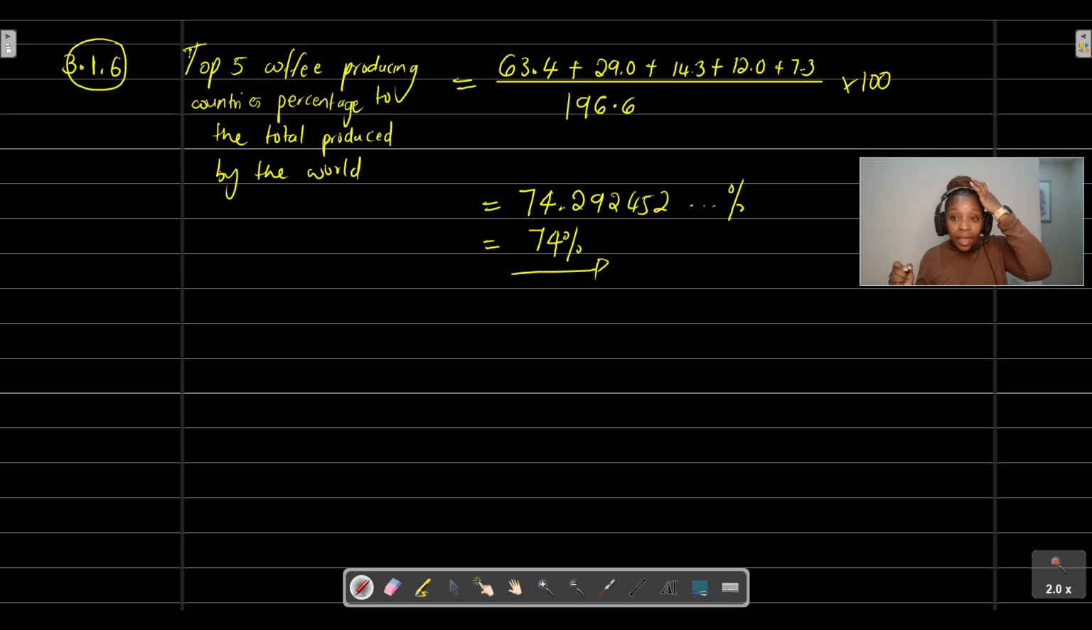They're not asking for the average, where you're just adding all the values together and dividing by the total number of values. No, they just want the percentage of coffee that is produced by the top 5 coffee producing countries when you compare them to the rest of the world. So that's what we're supposed to do in this question.